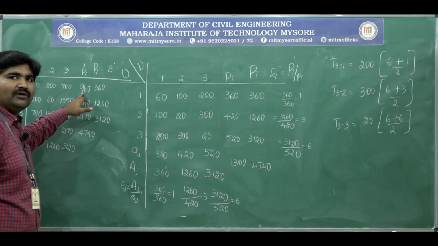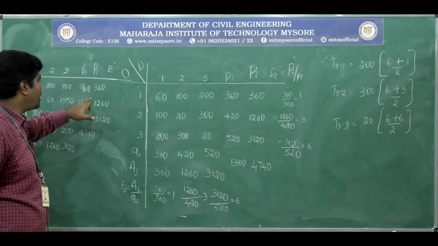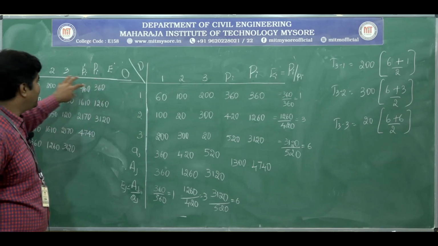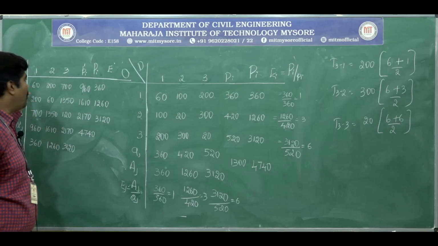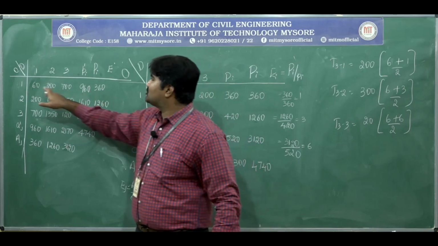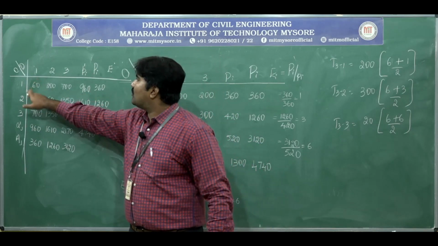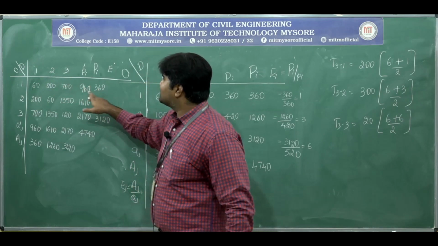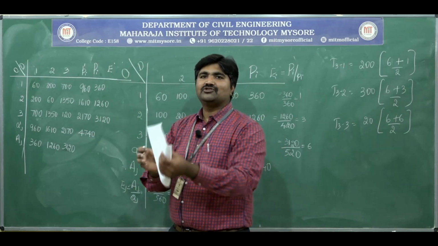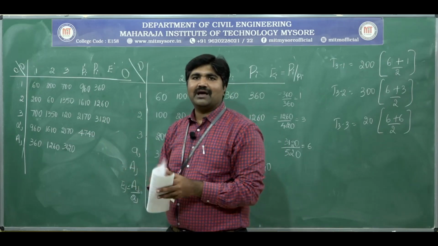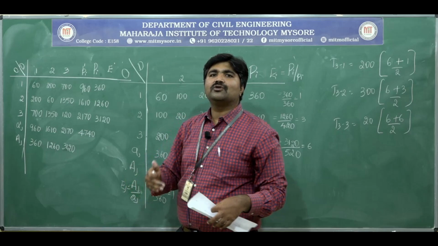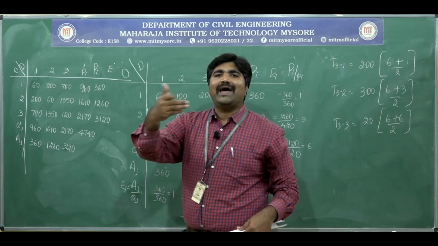Now we have distributed. Okay, the P I calculated is not tallying with the given predicted trips. Here there are 360 trips, which we distributed between zone 1 to 1, 1 to 2, 1 to 3. But more than 360 trips have come. Is it clear? More trips have come. The growth factor we assumed is wrong. So we have to do more number of iterations to get more accuracy.